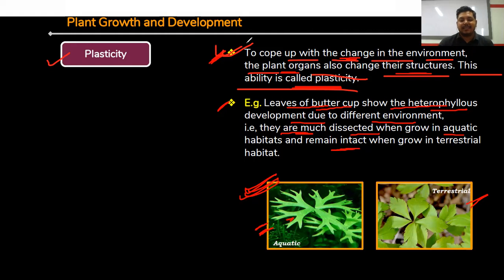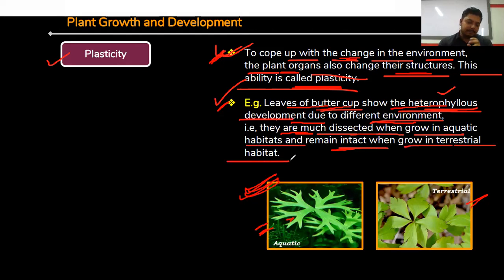This is called plasticity. For example, leaves of buttercup show heterophyllous development. Heterophyllous means different types, right? Different types of development due to their environment, that is, they are much dissected when growing in aquatic habitats and entire when growing in terrestrial habitats. So here one example is present.